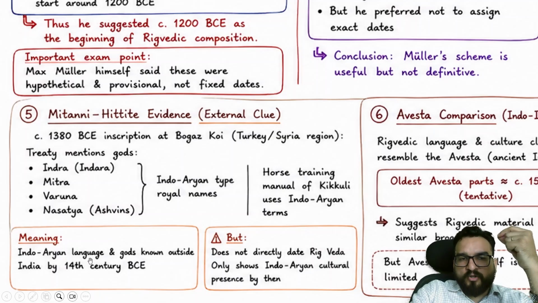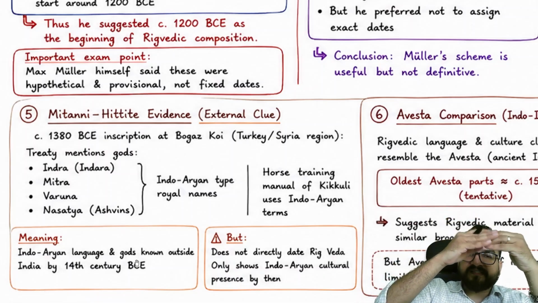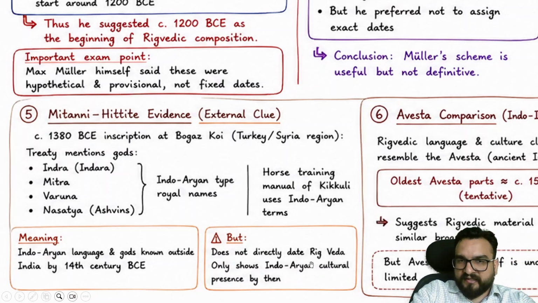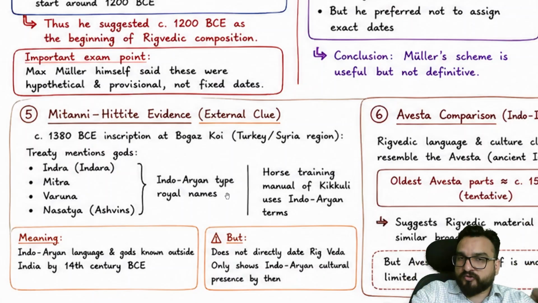So this means Indo-Aryan language and gods were known outside India by the 14th century BC, like 1380 BC, right? So they are saying that at this point of time also there is a connection with the Rig Veda, but it does not directly date the Rig Veda, only shows Indo-Aryan cultural presence by then. Think that it might happen that they were present first in the Iranian region and later came, but this is highly debatable, right?